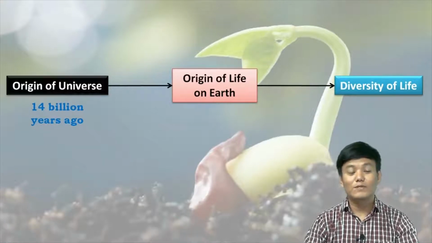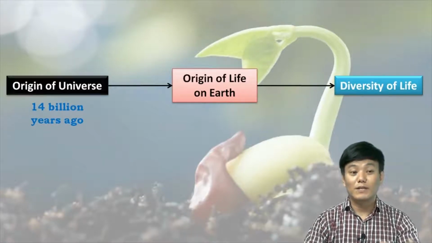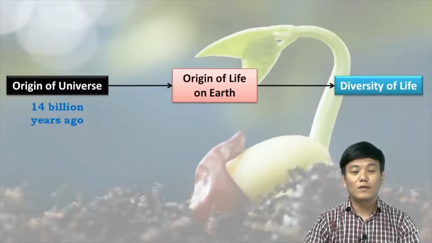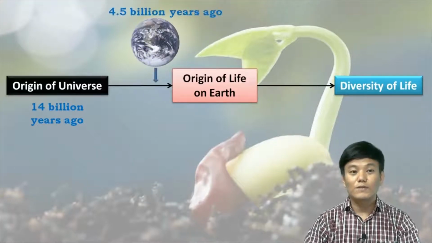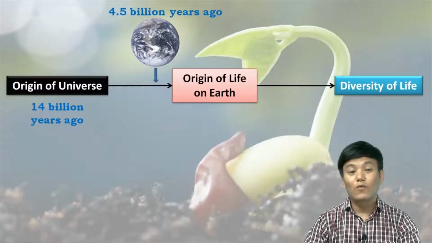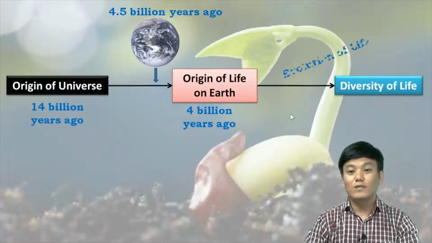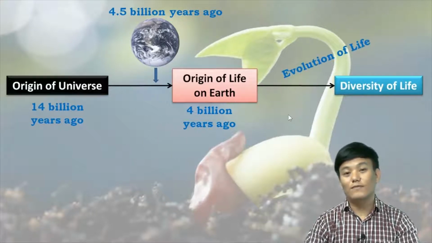In your textbook it is written 20 billion years old, but I have written 14 because of a reason that I will mention shortly. After the origin of the universe, our earth was formed 4.5 billion years ago. And on earth, life originated about 4 billion years ago. And from that point onwards, life diversified through the process of evolution.